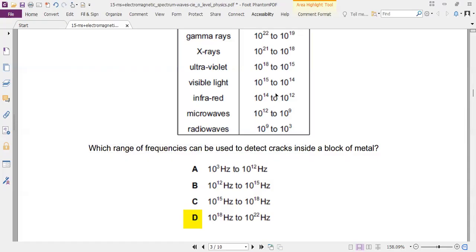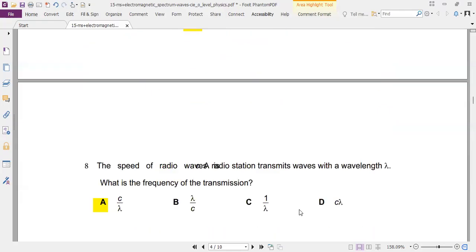It also means that gamma rays could be used, but using gamma rays for a crack is quite dangerous because they do harmful things. X-rays are much less harmful than gamma rays, although they are harmful. They can be used easily and generated easily. We have a lot of X-ray generators in use.